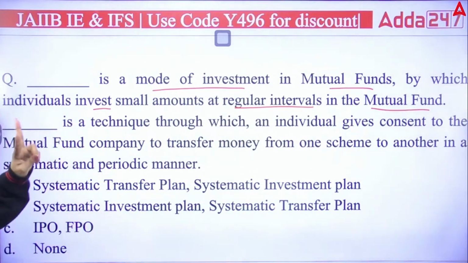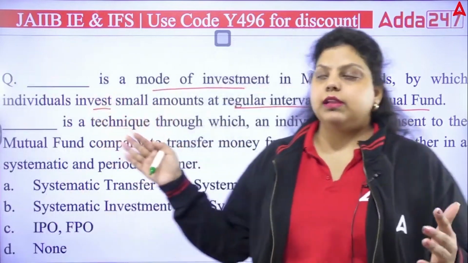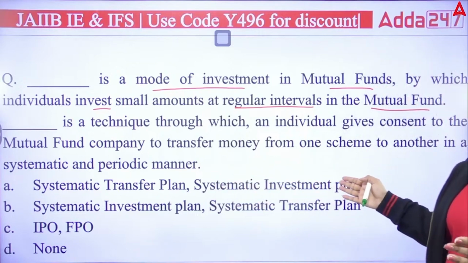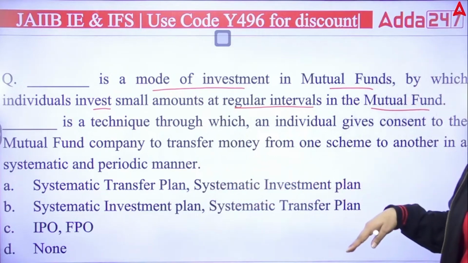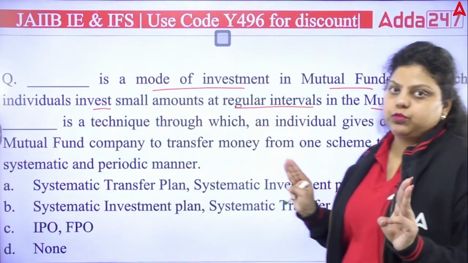So you have two plans. Mutual fund actually have three plans. Okay, and I will tell you the name of them. Systematic transfer plan, systematic investment plan, systematic withdrawal plan. Okay, SIP, STP, SWP. These are the three plans of mutual funds.